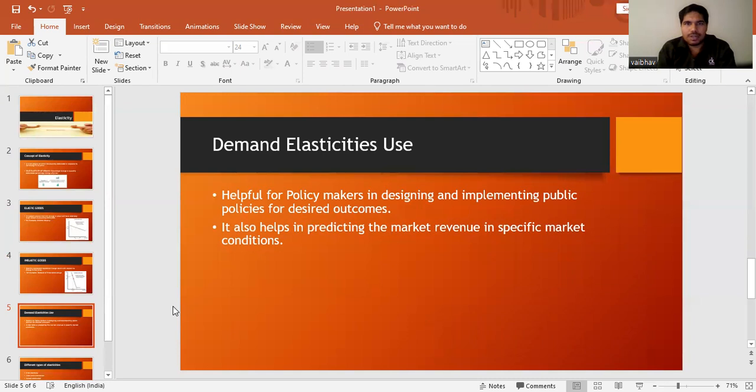Next is, what is the use of demand elasticity? It's a part of microeconomics. It is helpful for policymakers in designing and implementing public policies for desired outcomes. It also helps in predicting how revenue is generated in a market under specific conditions, such as COVID, where we can definitely work on inelastic goods.